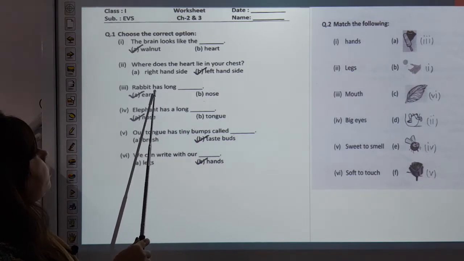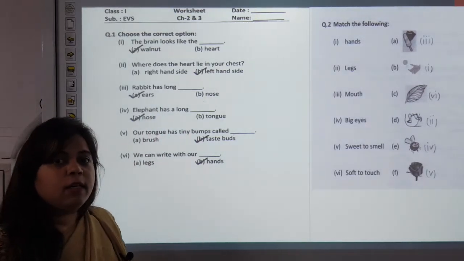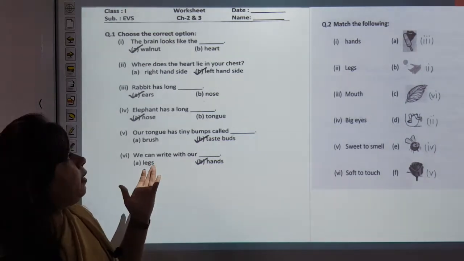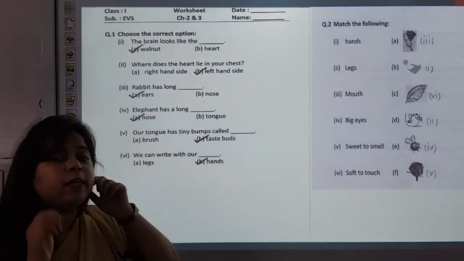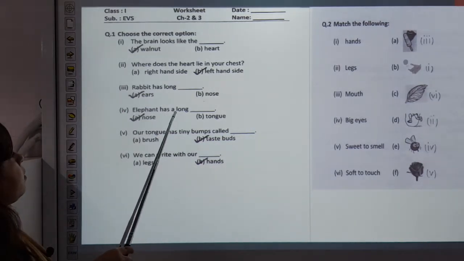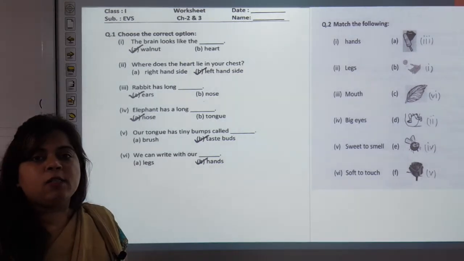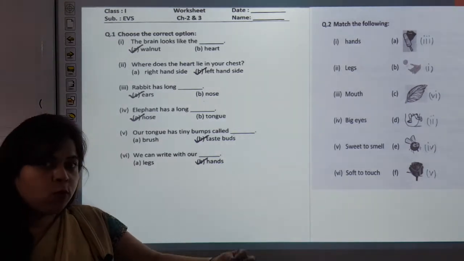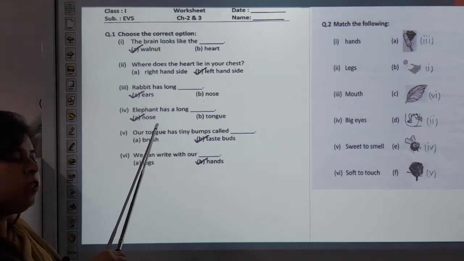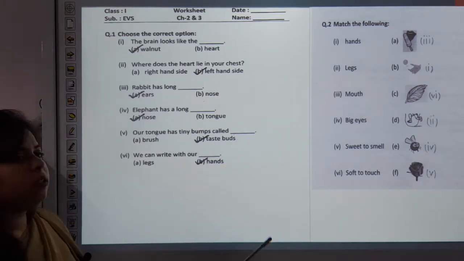Rabbit has a long dash. Ears or nose? Children, have you seen a rabbit? What does a rabbit have long? Ears or nose? Rabbit has long ears. Elephant has a long dash. Nose or tongue? Elephant has a long nose. So the correct answer is nose. Our tongue has tiny bumps called dash.